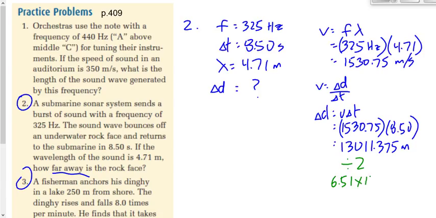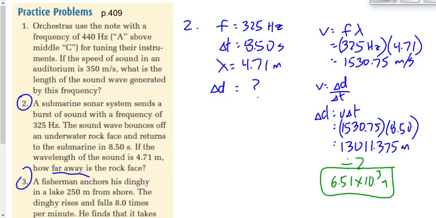6.51 times 10 to the 3 meters. Now, what's the other way we could have handled that? Got the same correct answer. Yep. You either got to take the time there and back, get the distance there and back, and then divide the distance by 2, or divide the time in 2 right off the top. And then when you solve for distance, that'll give you the distance there. In either case, you're going to get 6.51 times 10 to the 3. Is that okay?